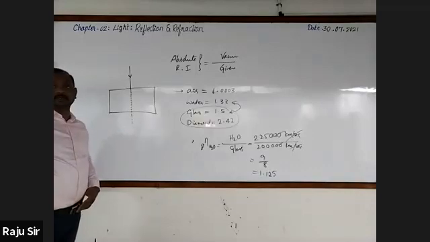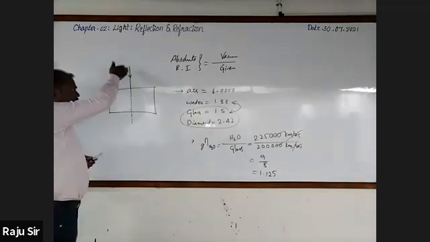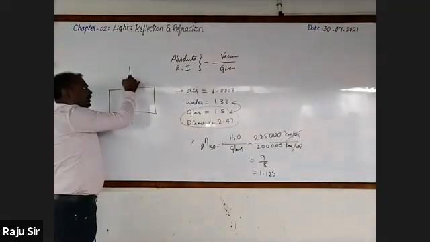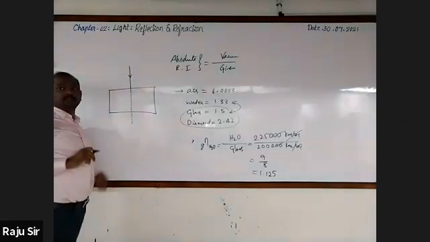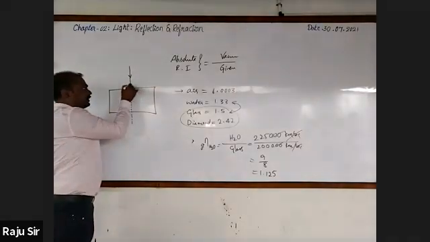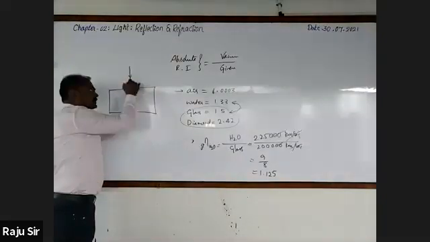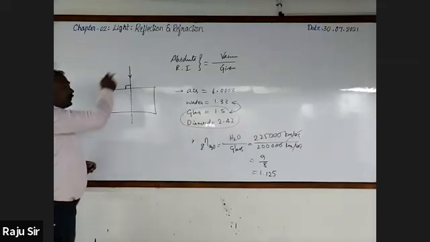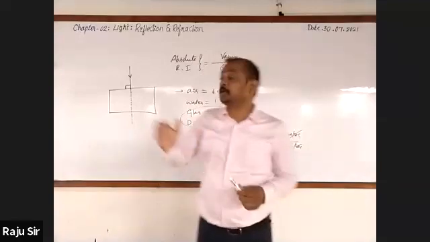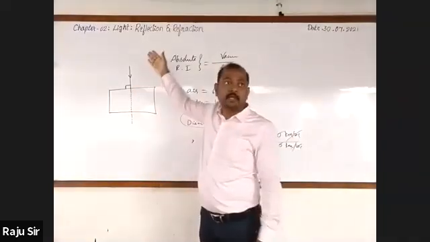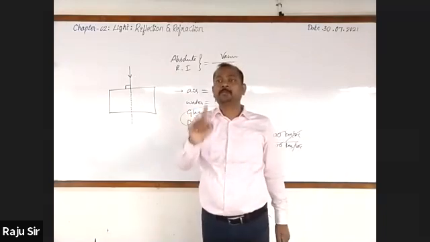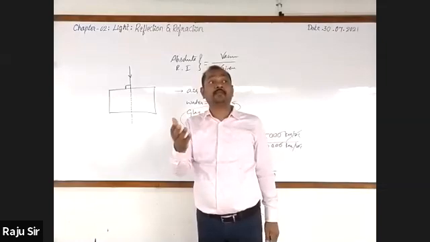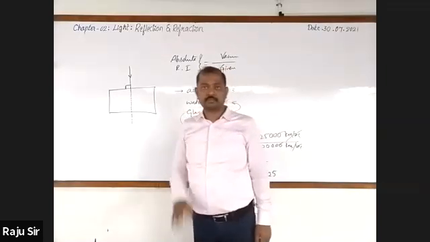But the speed changes only, the direction of light will move in the same direction. Here, because angle of incidence will be 0 degree. Ray of light is incident on the surface at 90 degree, but angle of incidence is 0. Angle of refraction will also be 0. So from this you can say that when a ray of light is incident perpendicular to the surface of the medium, it passes through the medium without bending. The reason is angle of incidence and angle of refraction is 0. Got it?